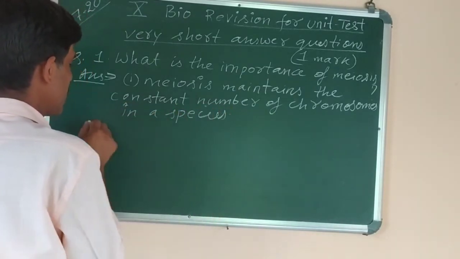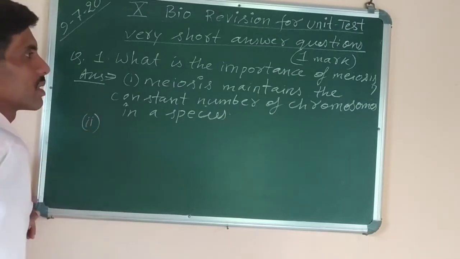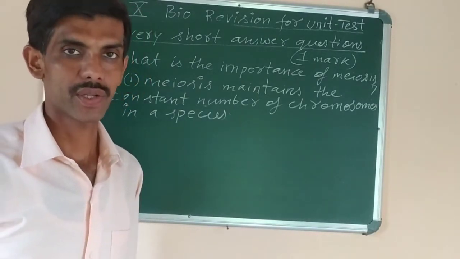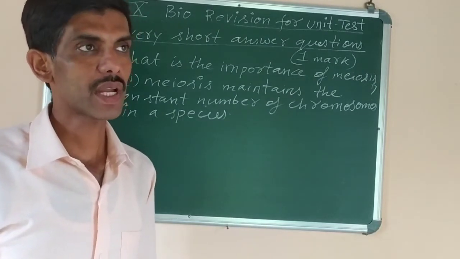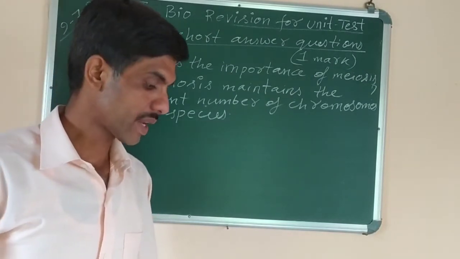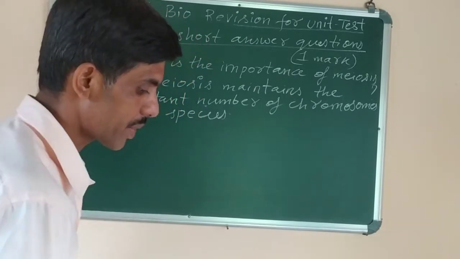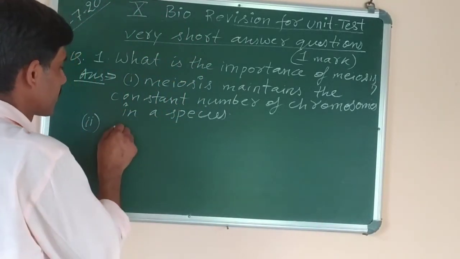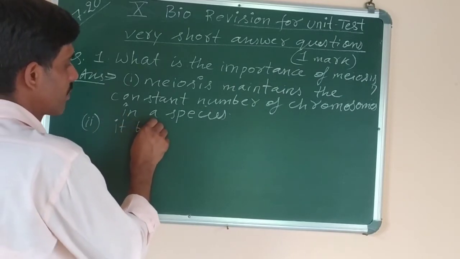And what is the second importance or the second point, significance of meiosis? It brings about variation. Means due to meiosis cell division, changes or variations are produced. So it also brings about variations which result in evolution and origin of life.